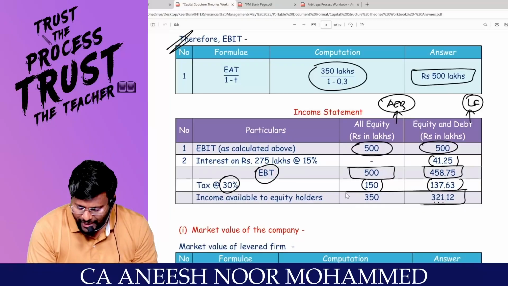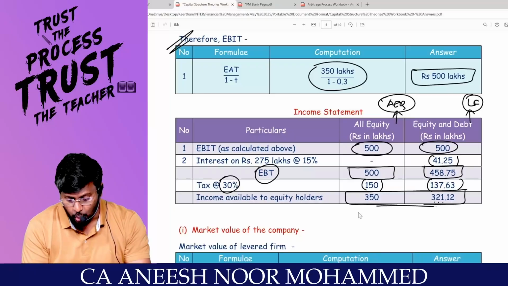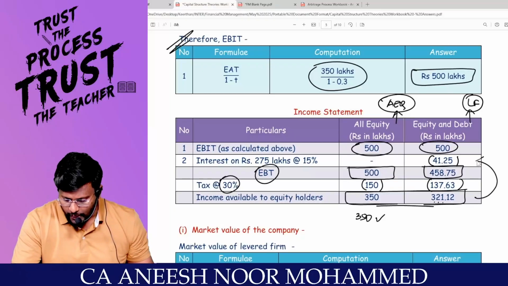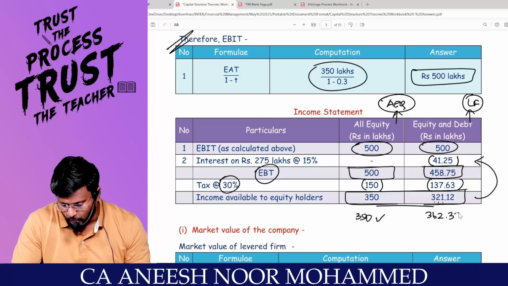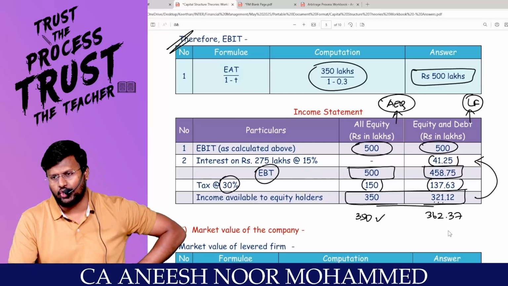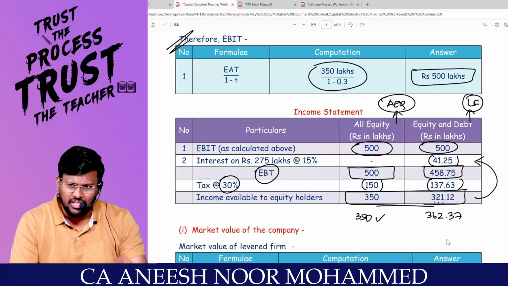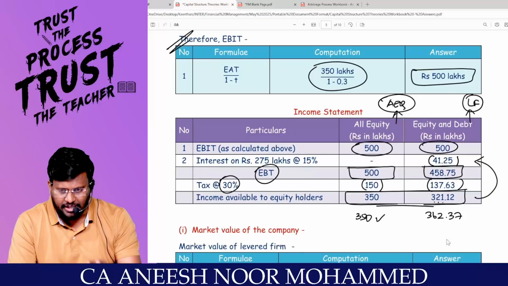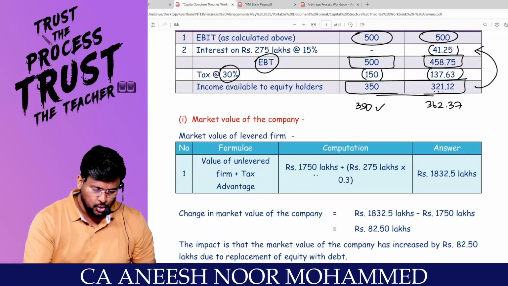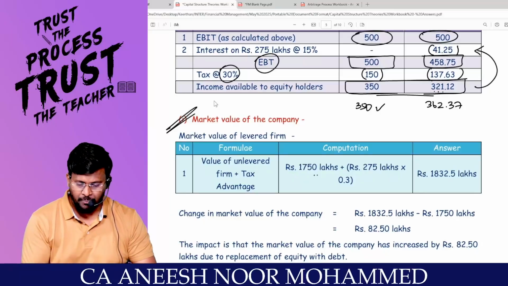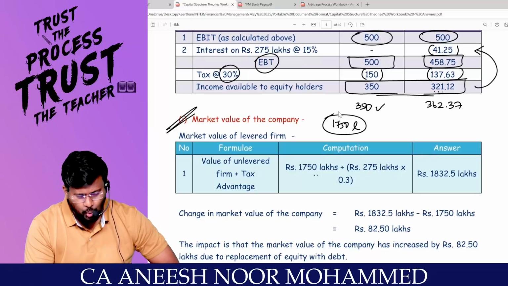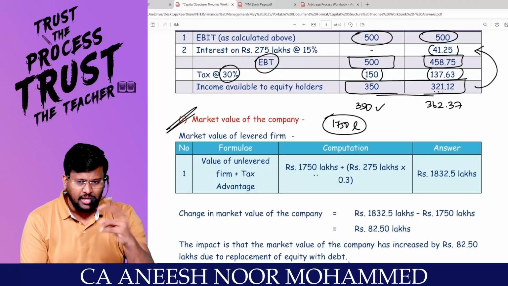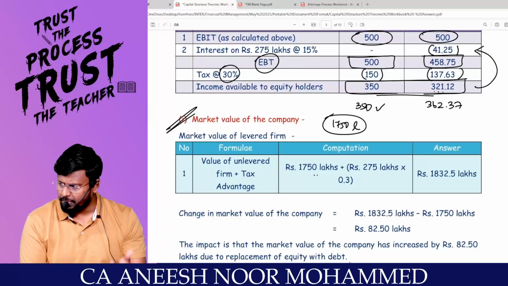Earlier, equity shareholders were able to enjoy 350 only in total. But now 321.12 plus 41.25, which comes to 362.37, is what the owners of the company will be able to enjoy. Because once you inject debt into the capital structure, interest is a tax deductible expense, and because of that your tax outflow reduces. Am I right? So I am going to calculate the market value of the company. When the firm was an unlevered firm, what was the value? 1750 lakhs. Once you inject debt into the capital structure, the unlevered firm will become a levered firm. Sir, if there is tax, is the value of the levered firm equal to the value of the unlevered firm? No.